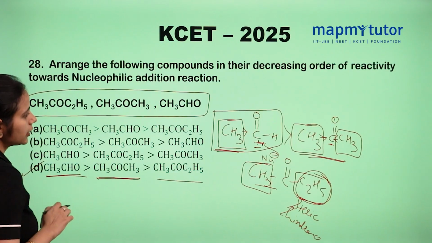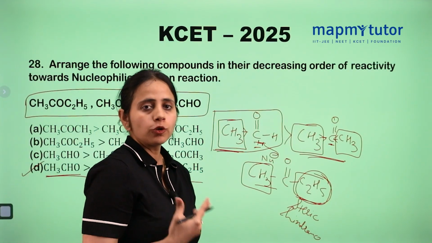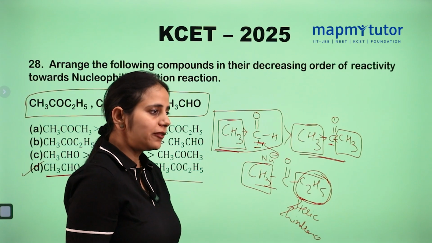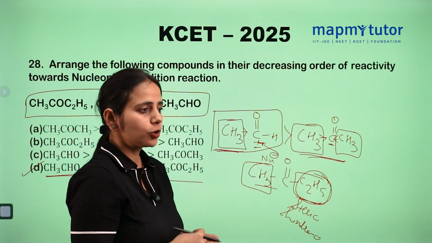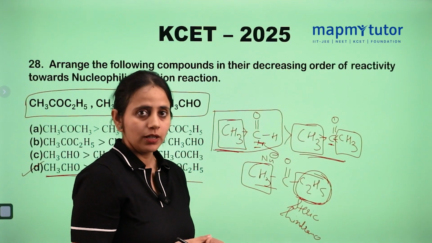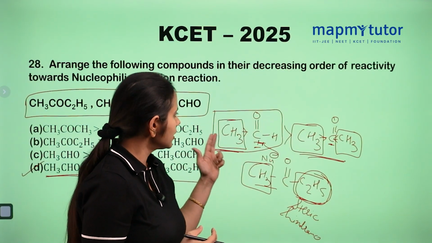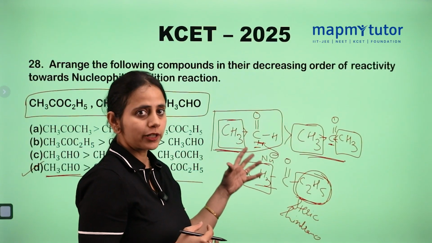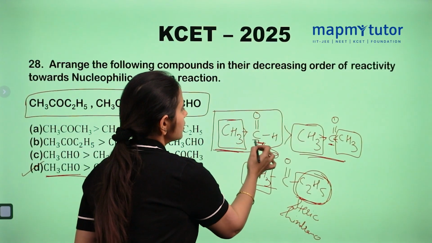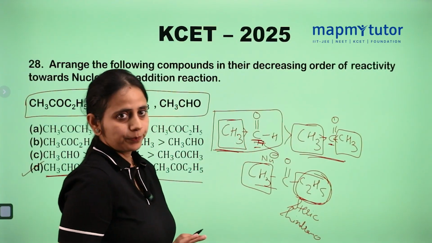I hope you understood that the more electron donating groups are present, the slower the nucleophile will attack, because the nucleophile is electron rich and tries to attack the carbon which is electron deficient. Out of these three, acetaldehyde has the most electron deficient carbon. This carbonyl is the most electron deficient, so the nucleophile will attack here.